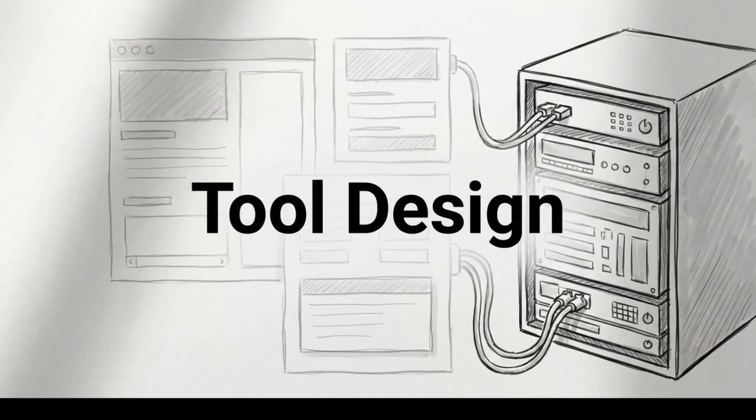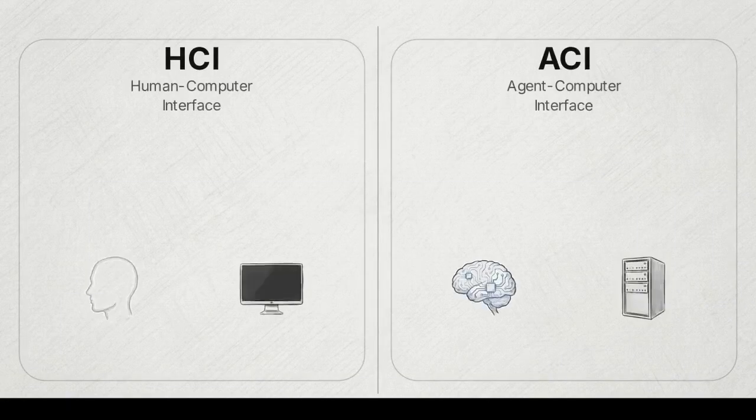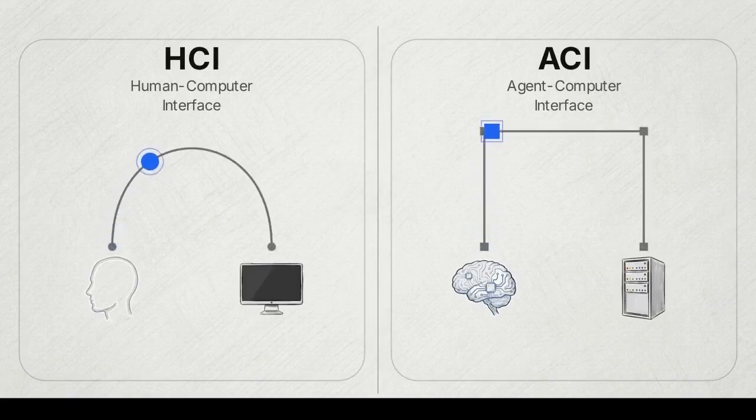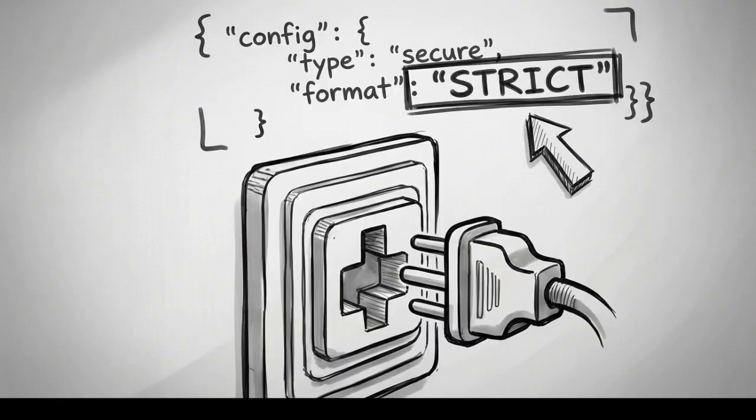Beyond the model's loop, we have to look at the external tools themselves. This introduces the concept of agent-computer interfaces, or ACI. We invest massive effort into traditional human-computer interfaces, but language models require vastly different parameters and affordances than human users. In manufacturing, there is a concept called poka-yoke, or mistake-proofing. Engineers apply this directly to tool schema design for agents.